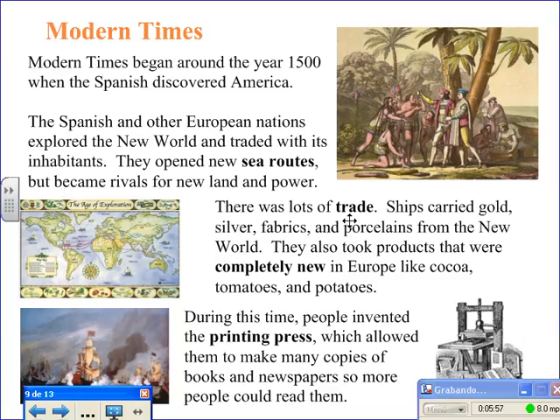There was lots of trade. Ships carried gold, silver, fabrics, and porcelains from the New World. They also took products that were completely new in Europe, like cocoa, tomatoes, and potatoes. During this time, people invented the printing press, which allowed them to make many copies of books and newspapers so more people could read them.